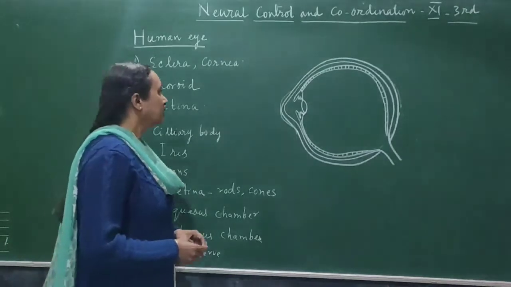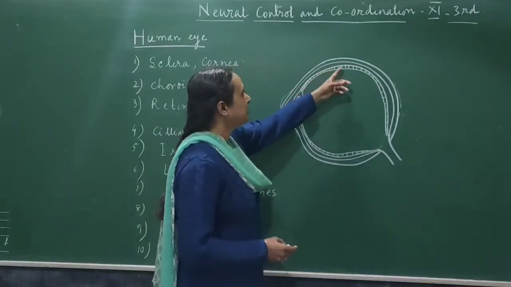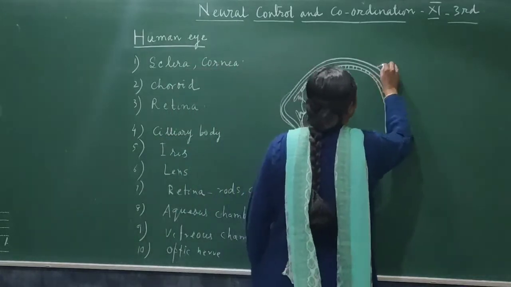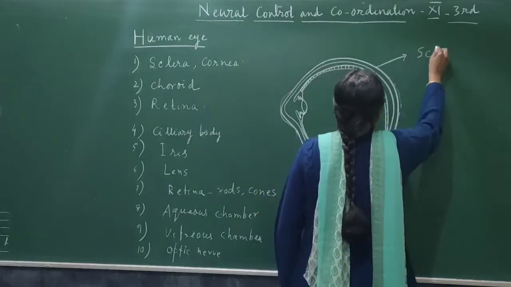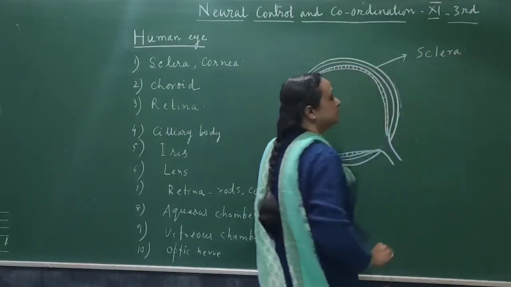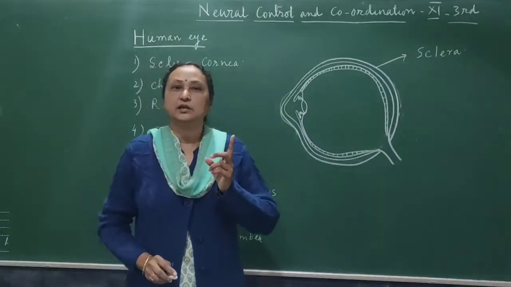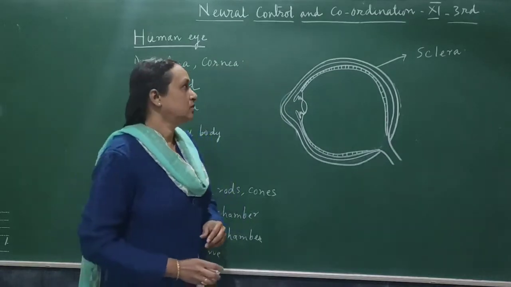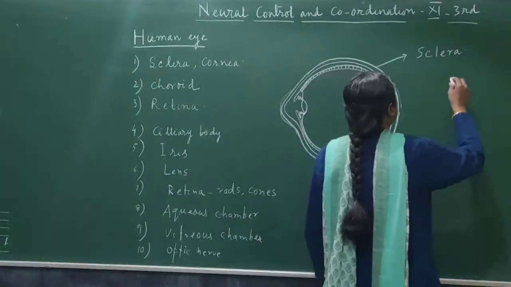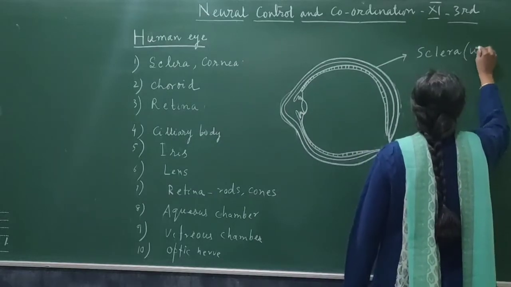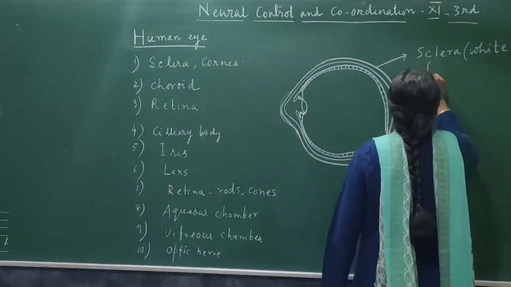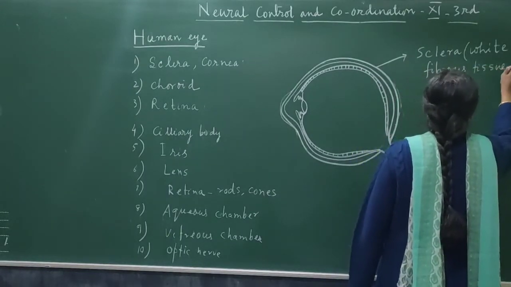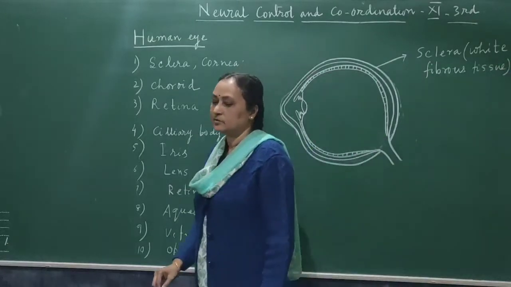Okay. Now here you see the eye is surrounded by three distinct layers. This is the outermost layer, and the outermost layer is called the sclera. The white portion of the eye which you can see is made up of sclera. The sclera is made up of white fibrous tissue. It is white in color because it is made up of white fibrous tissue.